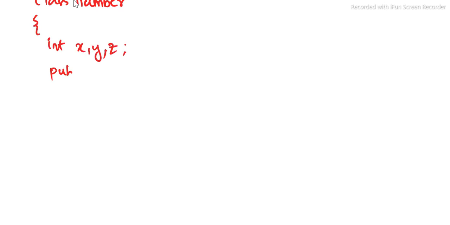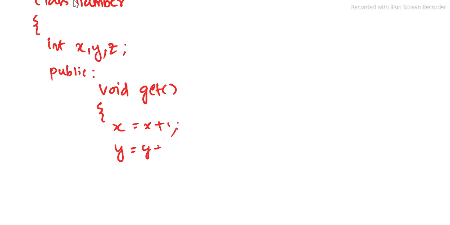One public member function we define, void get. Inside the get function we do some updation: x equal to x plus 1, y equal to y plus 2, z equal to z plus 3. Any manipulation you can do with these variables; I have taken it like this. Then close the function definition.